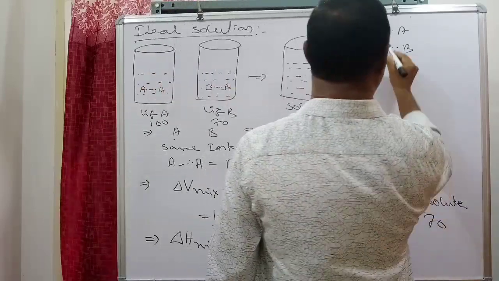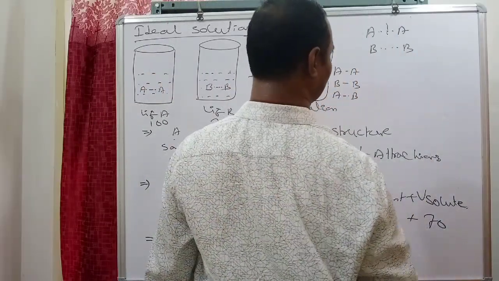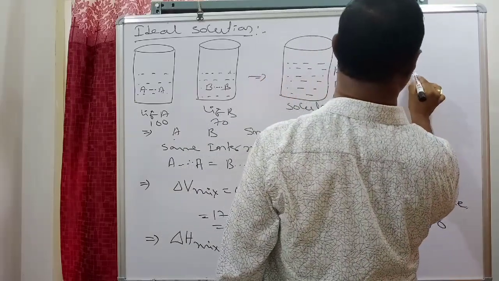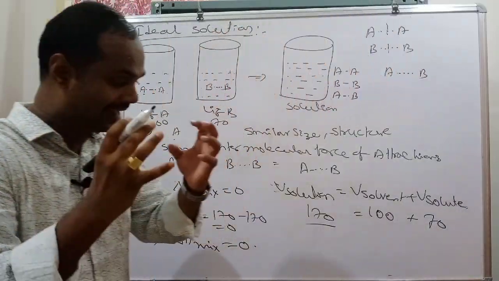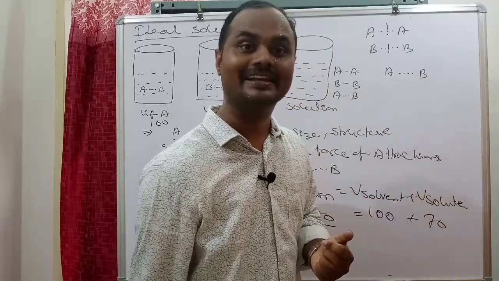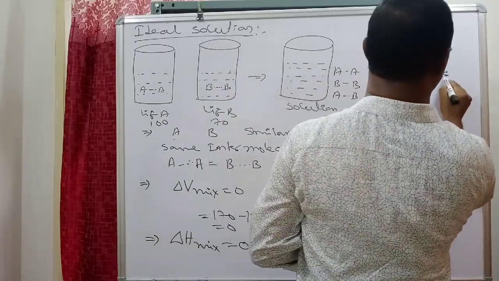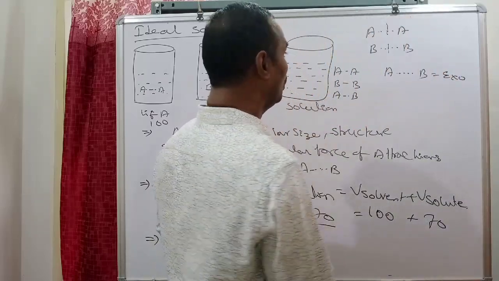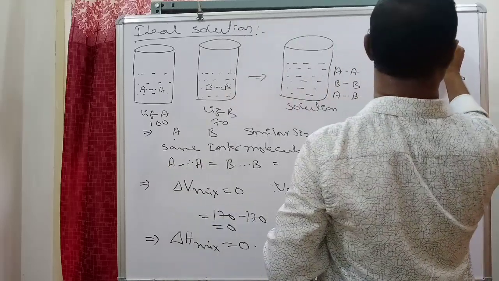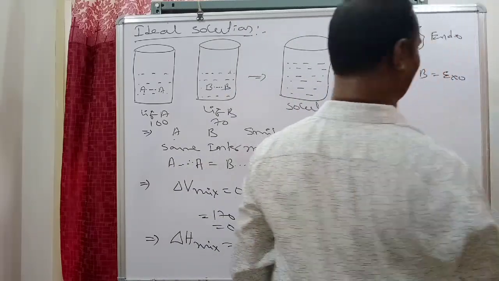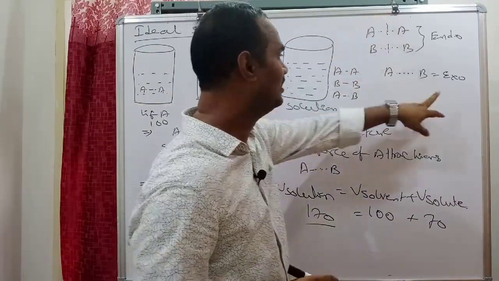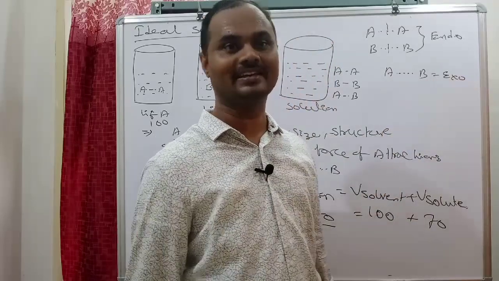After mixing, the AA and BB attractions break down and new AB attractions arise. While forming AB attractions, energy is released, so this is an exothermic process. While breaking attractions, energy is absorbed, this is an endothermic process.